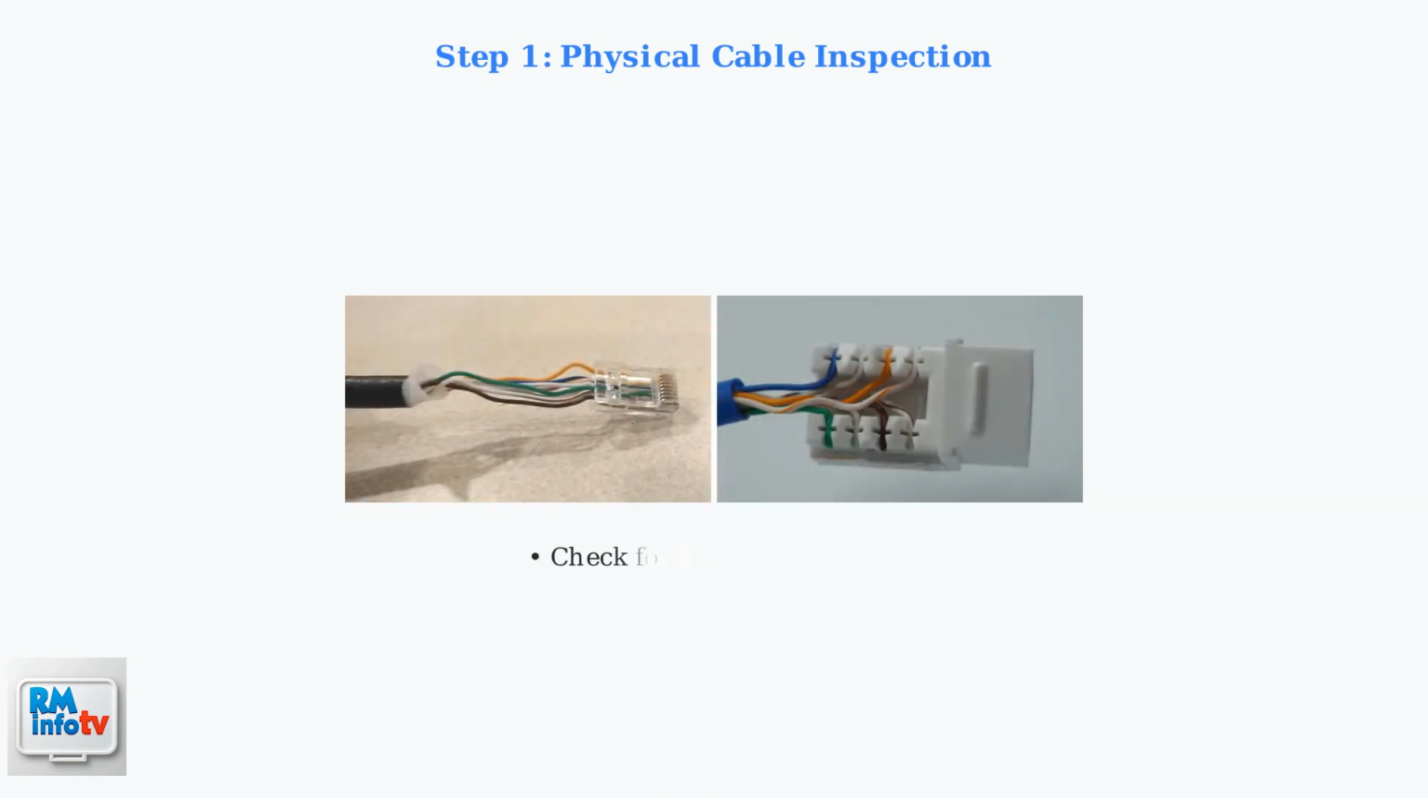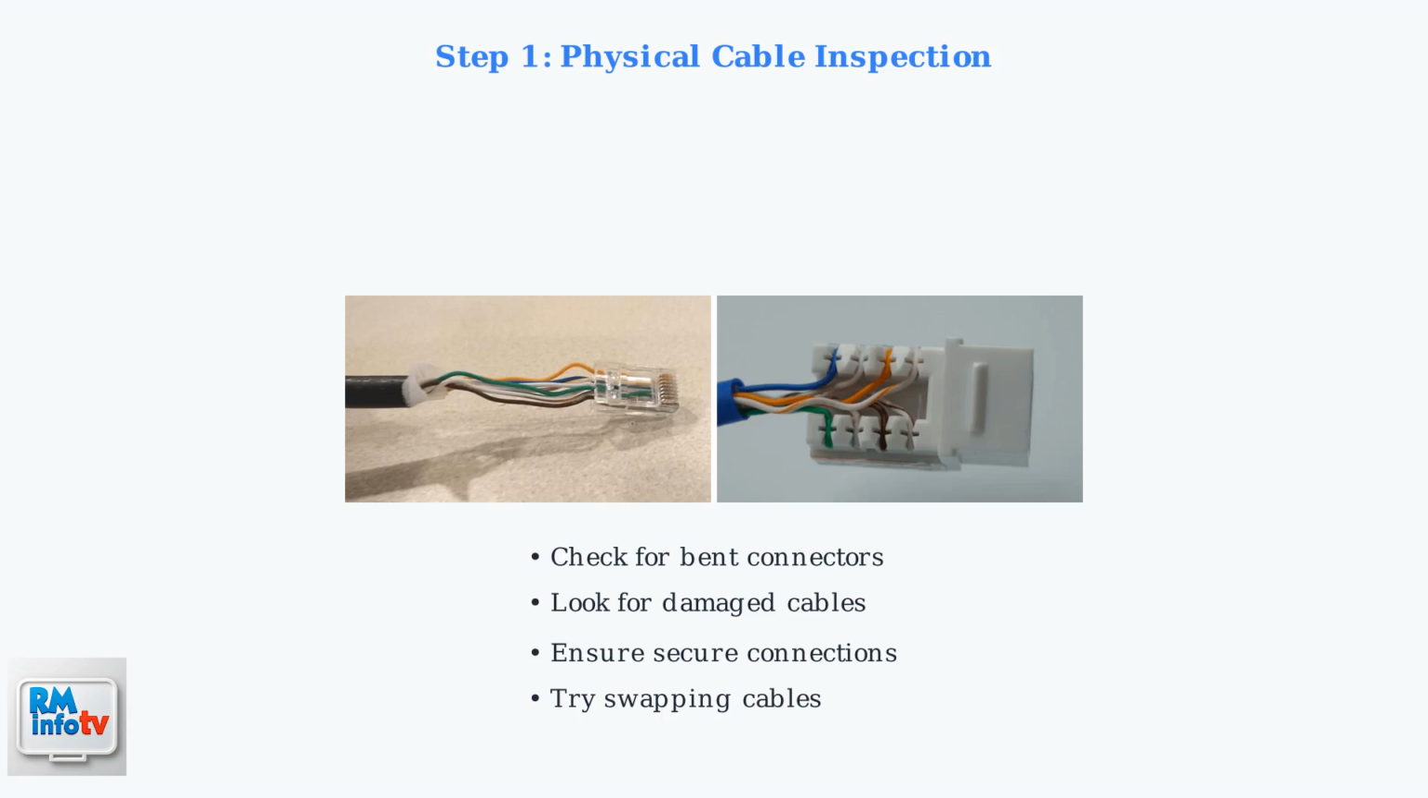Examine your Ethernet cables carefully. Bent connectors or damaged cables can prevent proper power delivery. Check both the RJ45 connector and any keystone jacks. If you suspect a faulty cable, try swapping it with a known good cable to rule out cable issues.